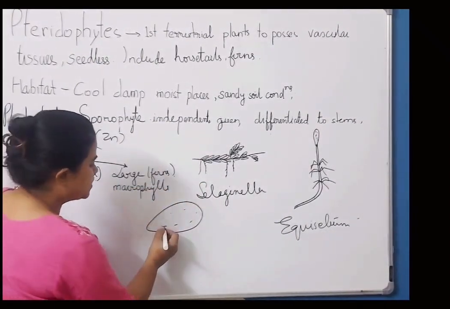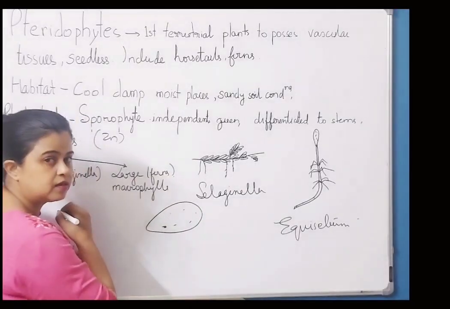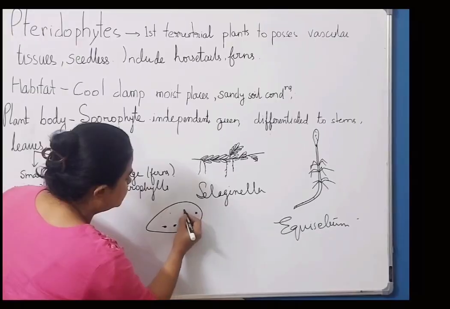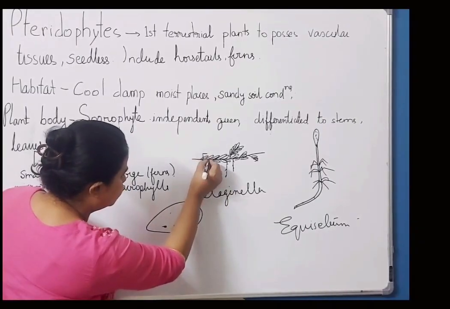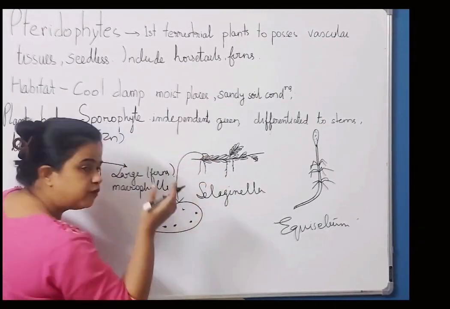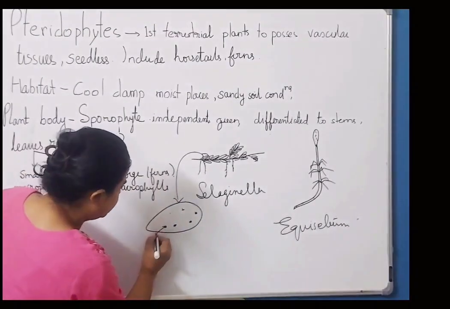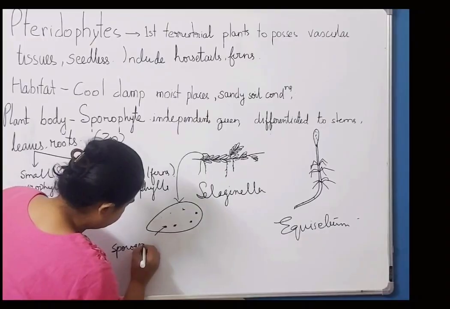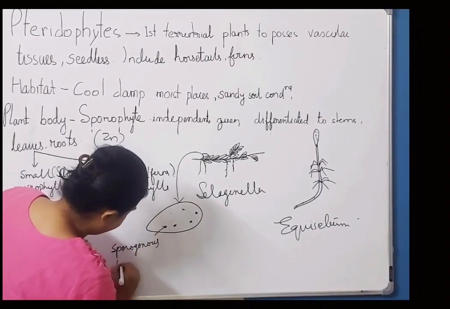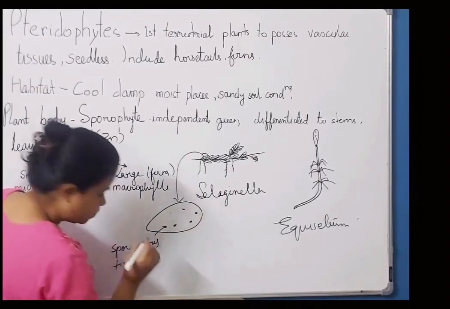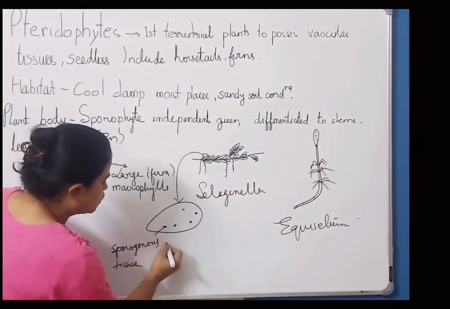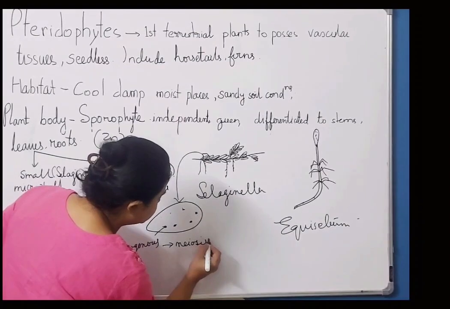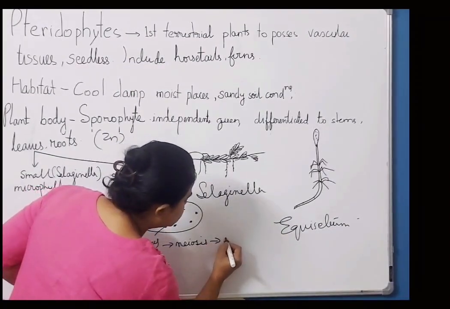Now what happens is that meiosis occurs here. यहाँ पे जो ये black dots हैं, let me draw. Say for example, we have taken one leaf out of here and we are looking at the reverse side. So these are sporogenous tissue. Clear? यहाँ पे meiosis होना है. Meiosis occurs in sporogenous tissue and they give rise to spores.